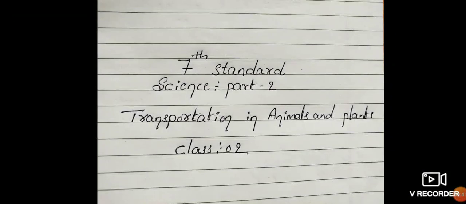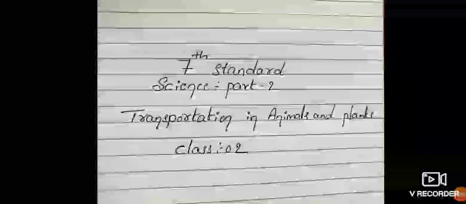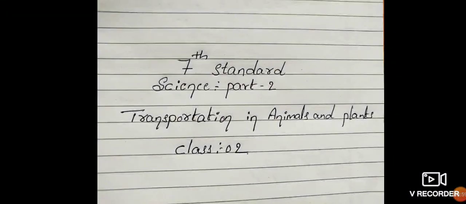Blood is red in color because of the presence of a pigment, and the name of that pigment is hemoglobin. That is very important. Due to the presence of the red pigment hemoglobin, the blood is red in color.